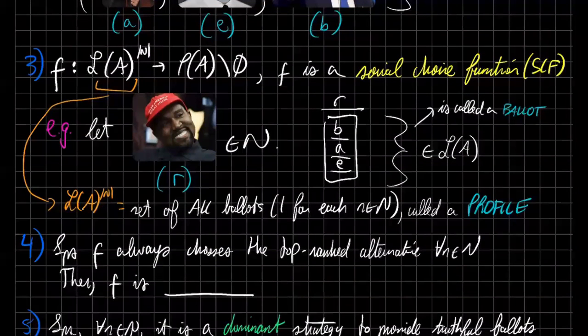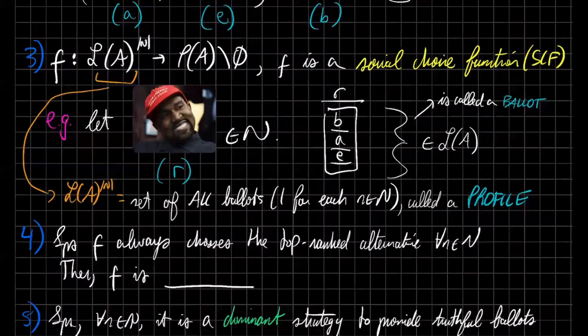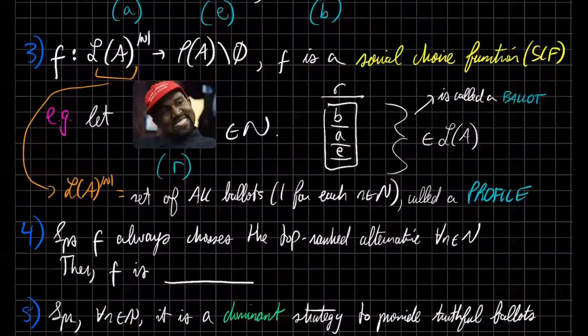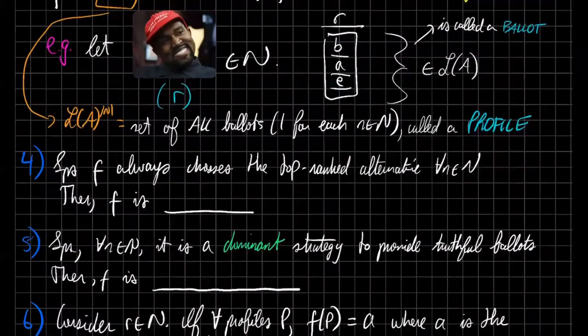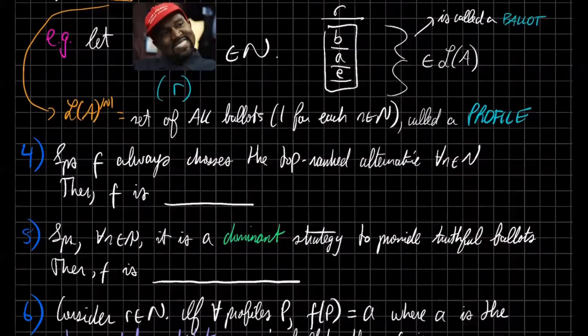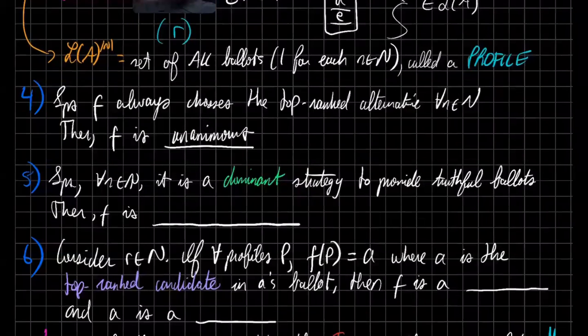Now, we have a couple of properties, sometimes known as axioms, that we want our social choice functions to satisfy. One of them is, suppose F always chooses the top ranked alternative for all of our voters. Then we call F unanimous. This is pretty simple, pretty self-explanatory.